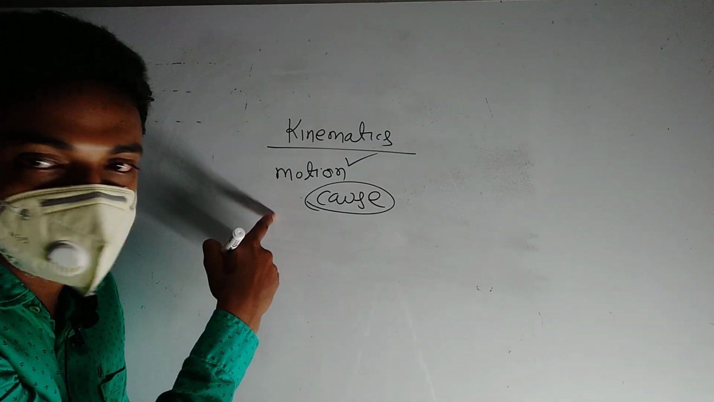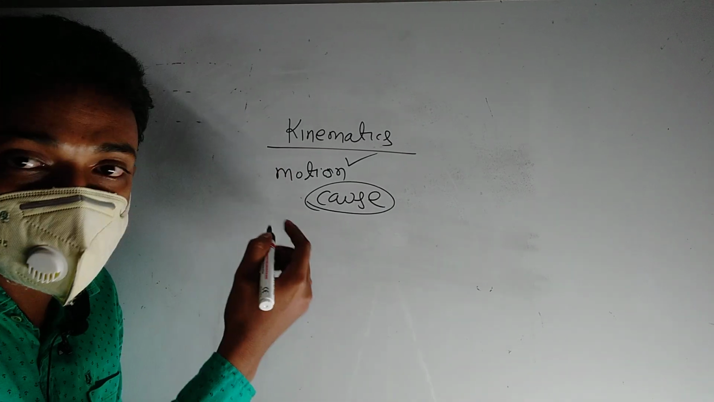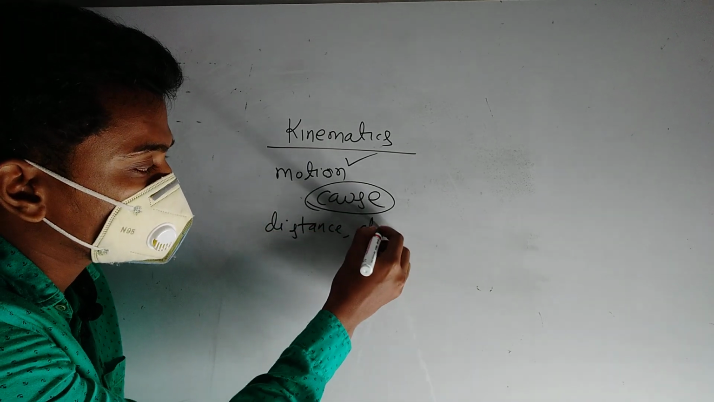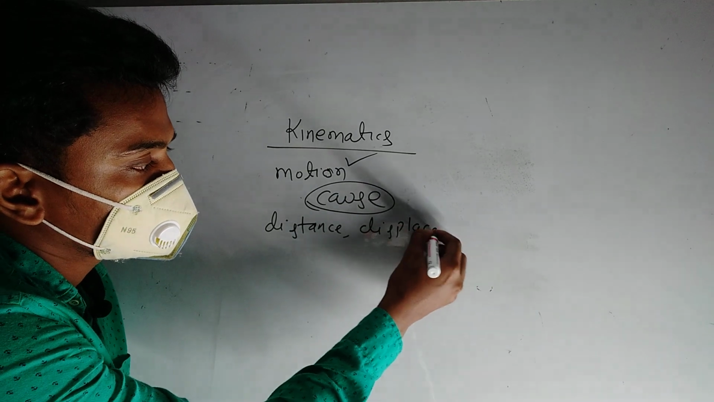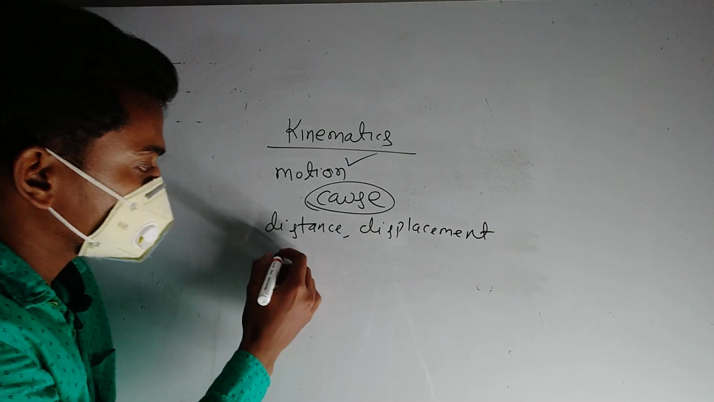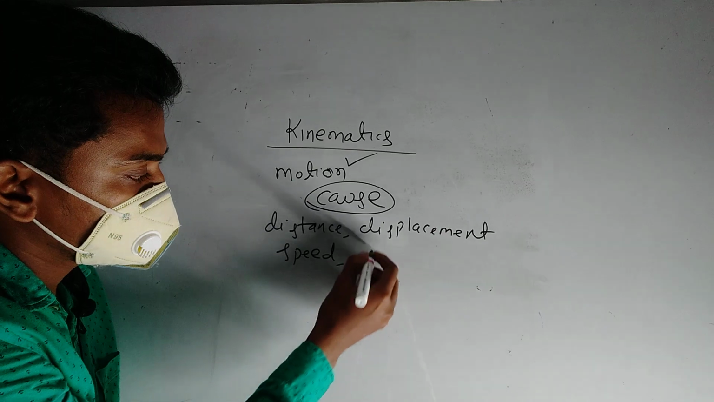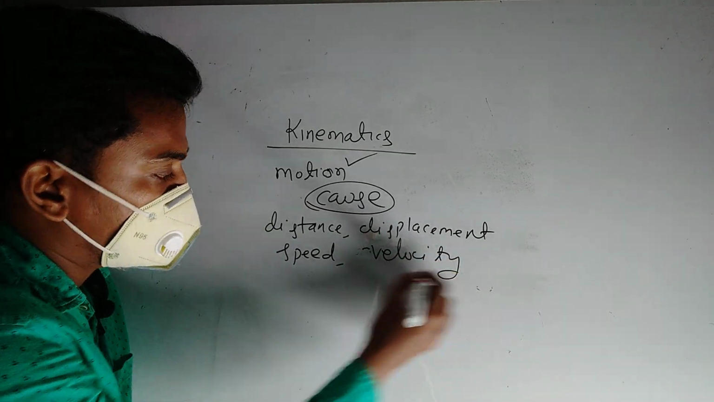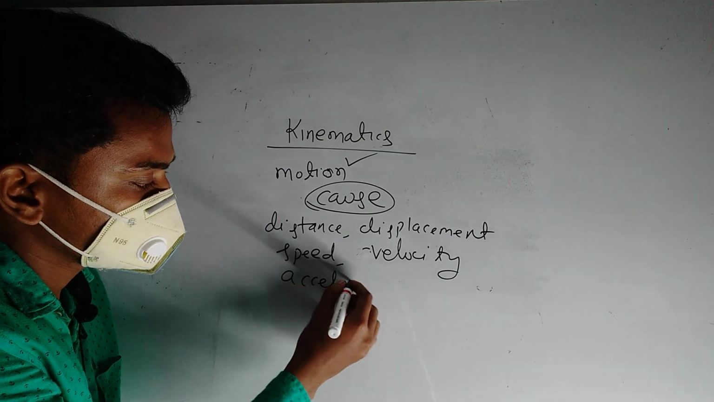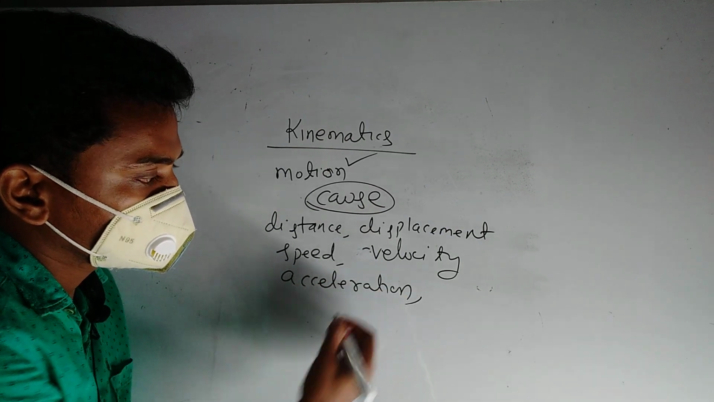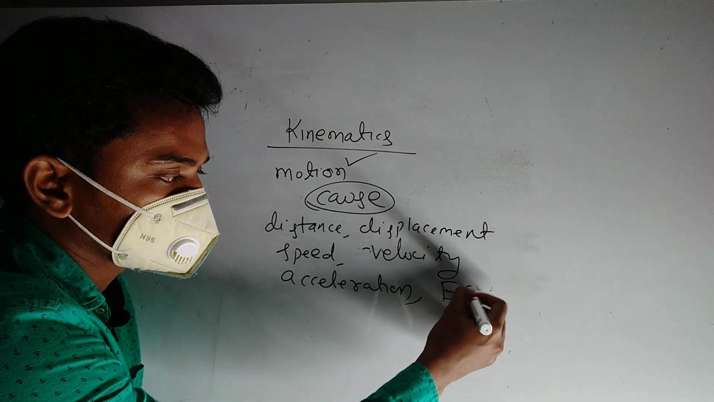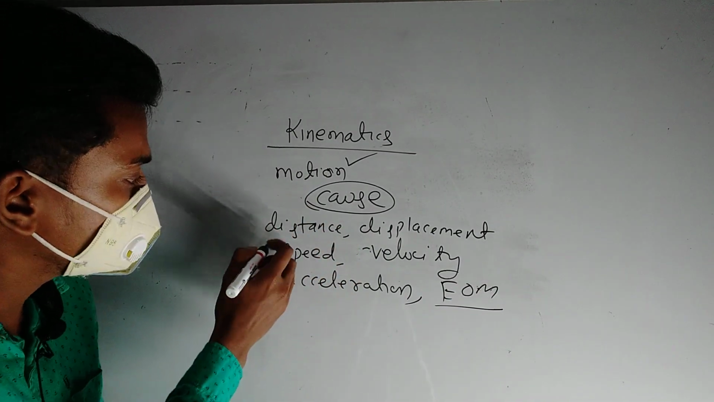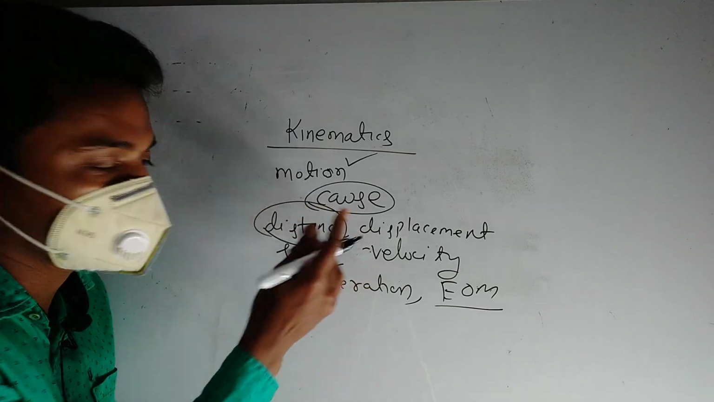In the kinematics chapter, we shall discuss some important parameters like distance, displacement, speed, velocity, acceleration, and the equations of motion. So we shall now study the parameters one by one.